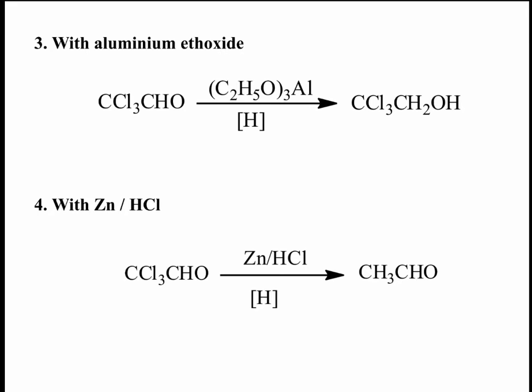Next, chloral is treated with zinc and HCl. It is also a reduction reaction. Here chloral is converted to acetaldehyde.